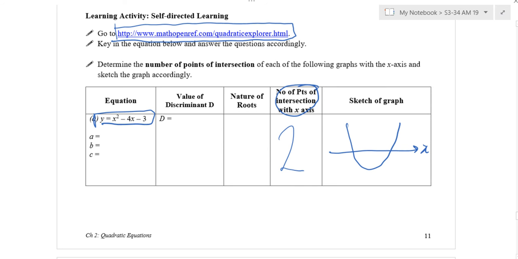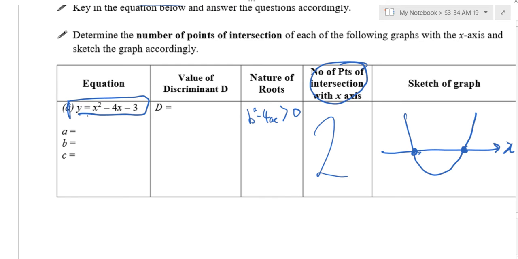What's the nature of root? b squared minus 4ac is what? When I have 2 points like that, it is more than 0. Do I want to test? Can I test? a equals what? 1. b equals -4. c equals -3. Can you test now? -4 squared minus 4 times 1 times -3. What's the answer? Calculator? Oh, 28. Yeah? More than 0.